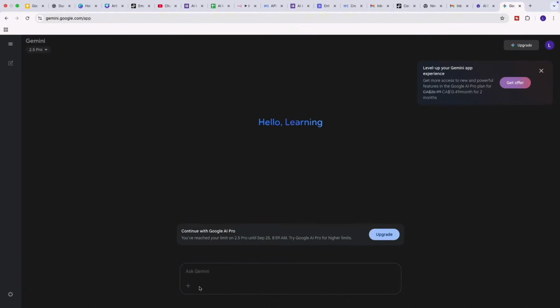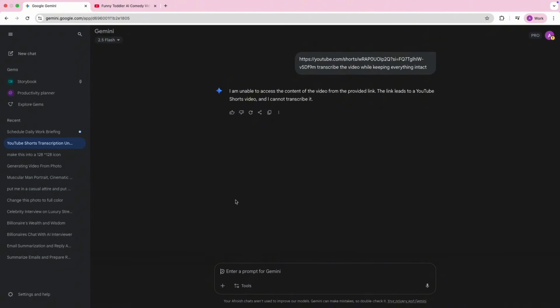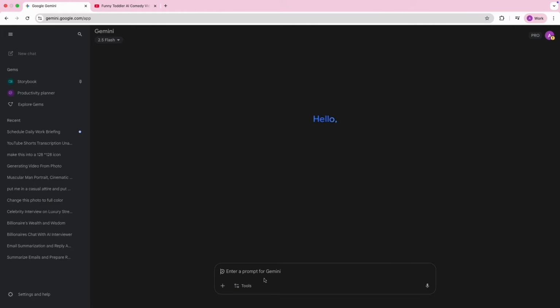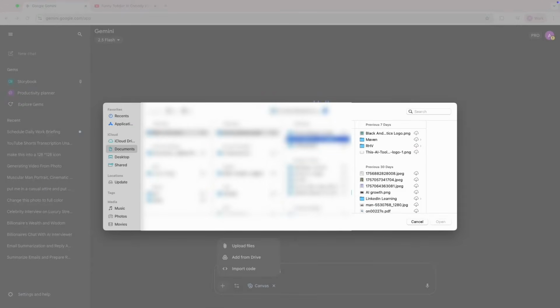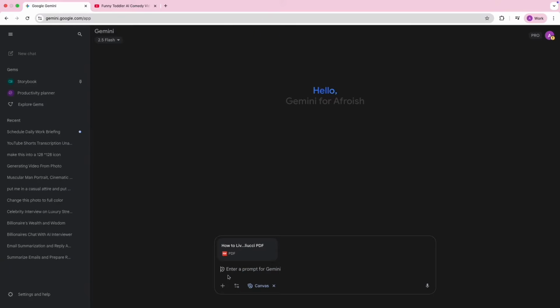Again, you come into Gemini, and let's first close this window here. I'm going to open a new chat in here, and then you click on tools, and then you go into Canvas again, and then you upload the file you want to change into an audio podcast. So I have this PDF I downloaded online, which is showing you how to live a good life. I'm going to enter a prompt like this. I'll say, create a podcast style audio summary. And then I'm going to click on enter.